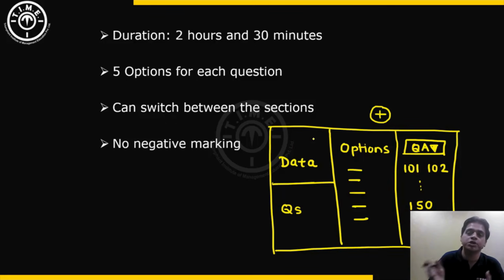So for the next question that you see, especially for abstract reasoning, you might need all the data visible together on the screen. So then you will have to zoom out again, and for that you have to click the plus button multiple times to go back to the original zoom level. So that is where students reported problems in visibility. For RCs or data interpretation, the space present over here for the questions part was also limited. So you might be able to see the data properly, but the questions were not visible. So a little bit of adjustment needed to be done from question to question in terms of the zoom level.